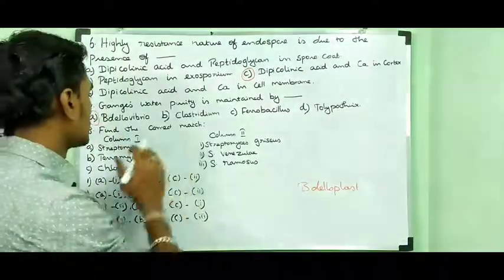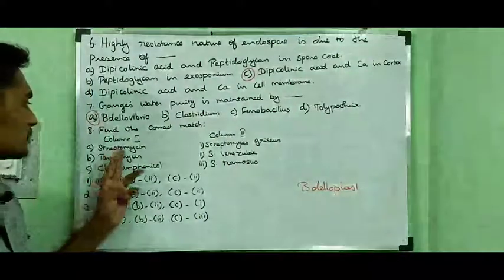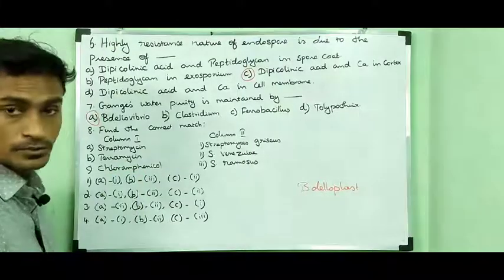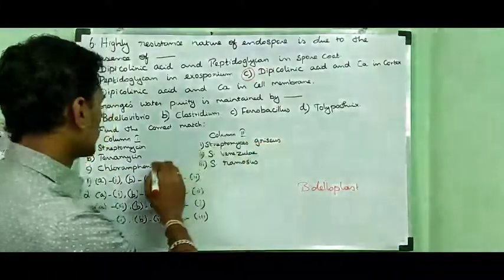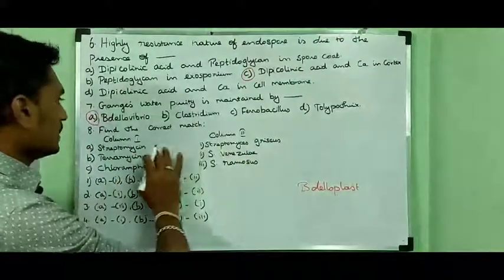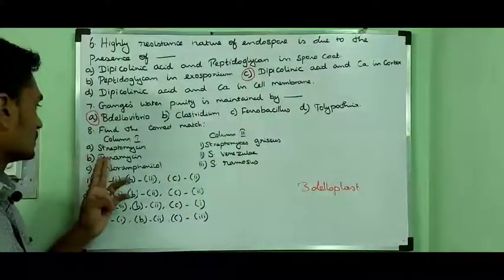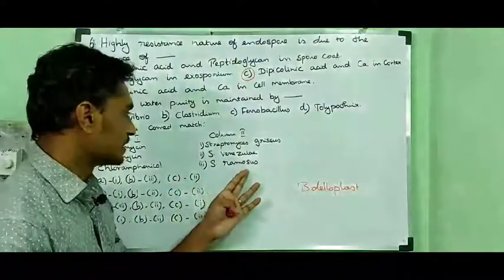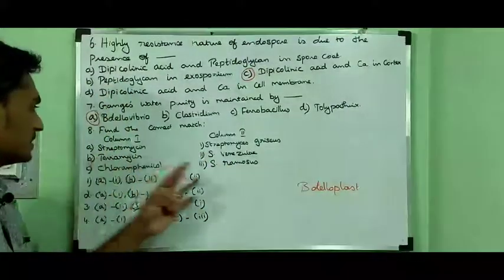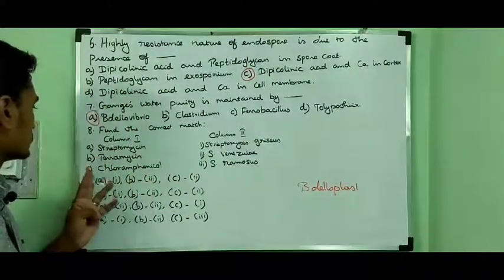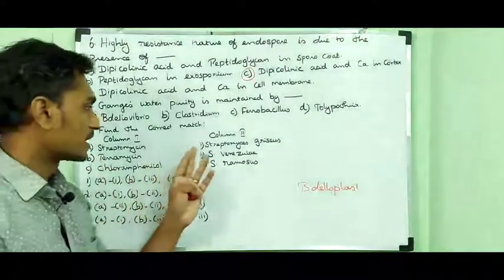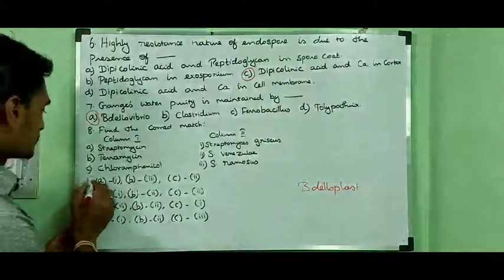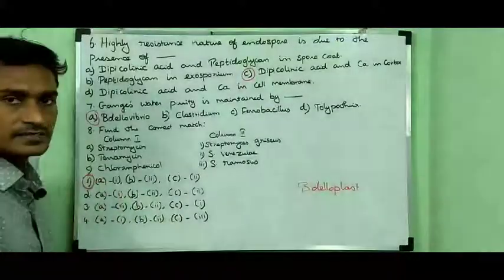Find the correct match, column 1 and column 2. Streptomycin is produced by the bacterium Streptomyces griseus. So A1. Terramycin is produced by the bacterium Streptomyces rimosus. So B3. Chloramphenicol is produced by the bacterium Streptomyces venezuelae. C2. So option A is the right answer.